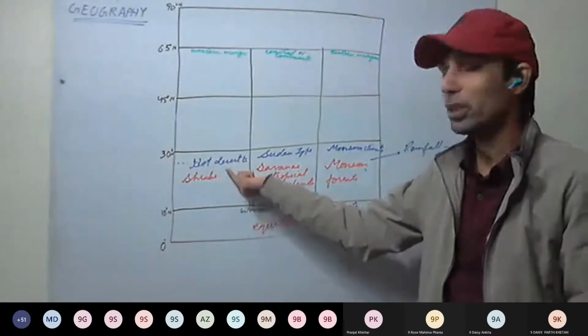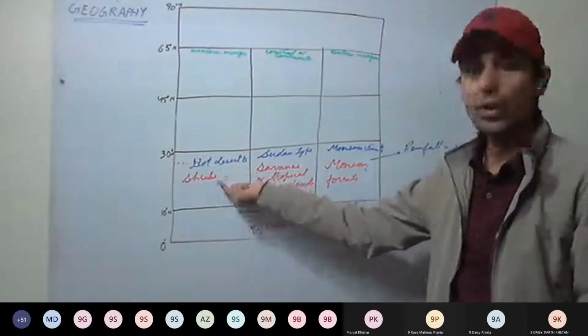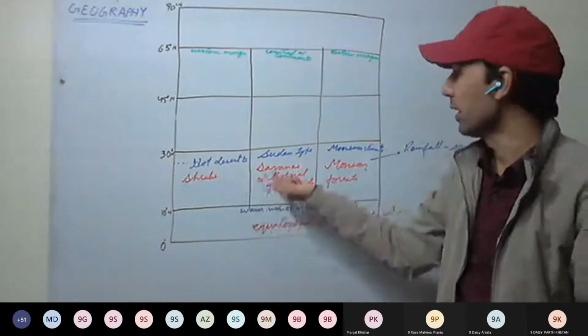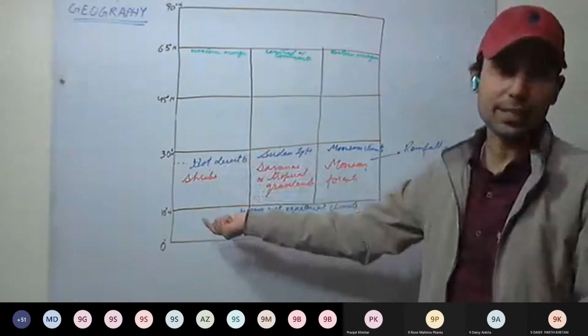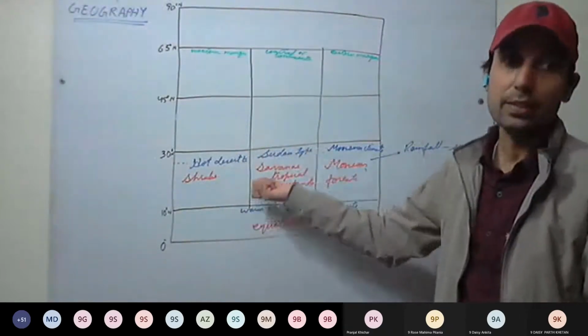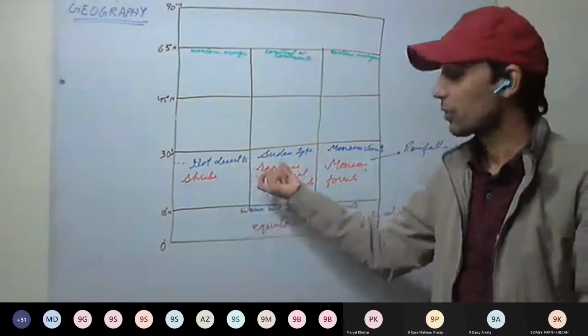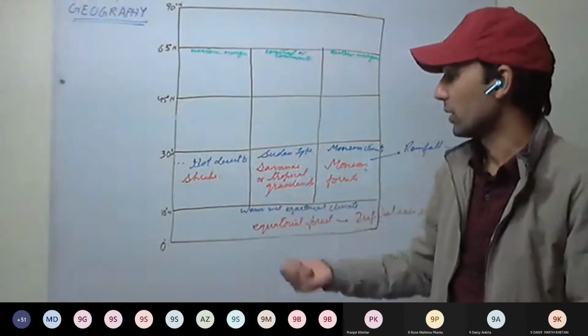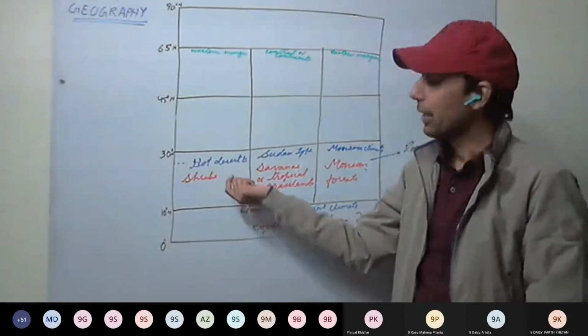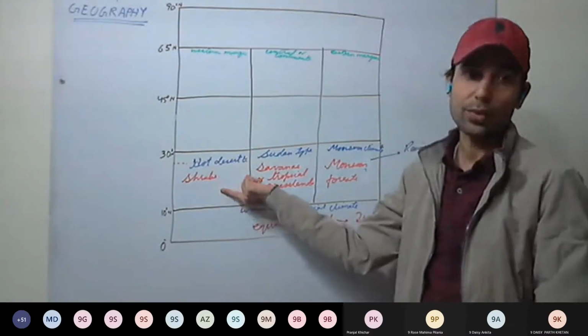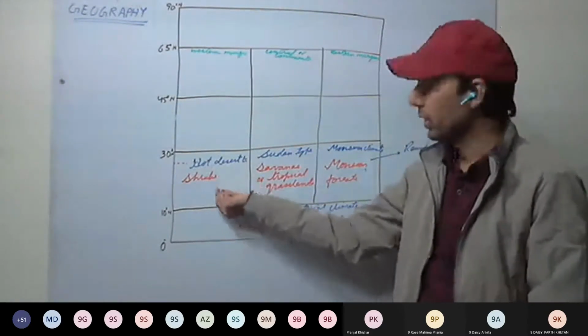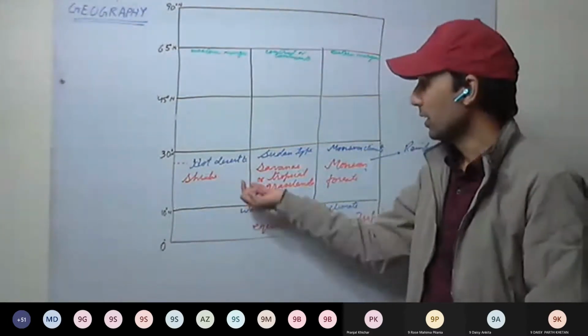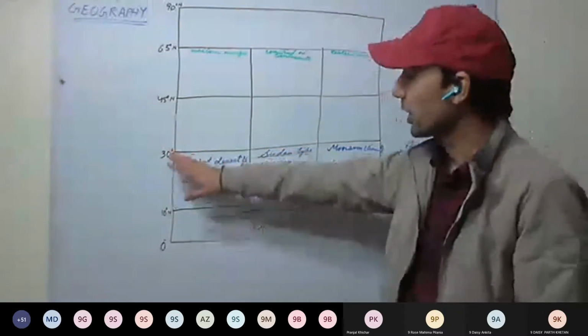People living here have adapted accordingly. Animals found here have adapted accordingly. So different climates, different human activities, different vegetation, and different animals. Here temperature is very high and very little rainfall, around 10 to 15 centimeters only. So we have discussed around 10 degrees to 30 degrees.